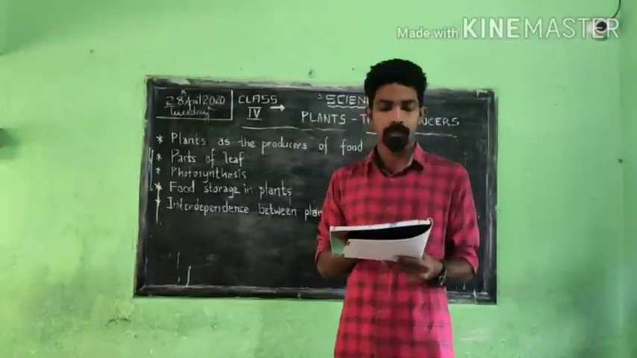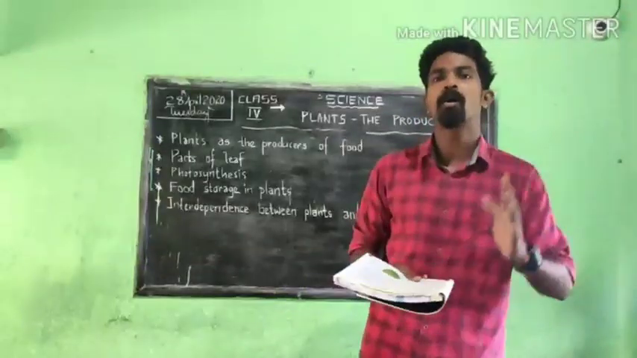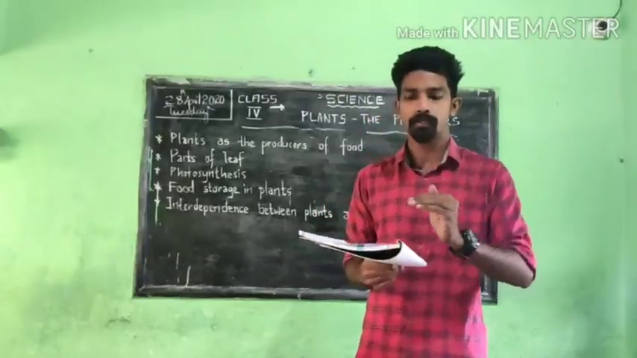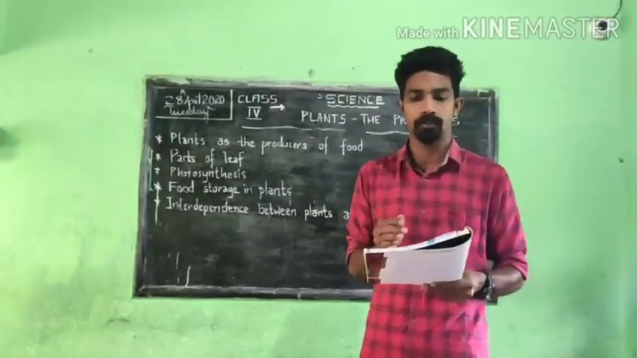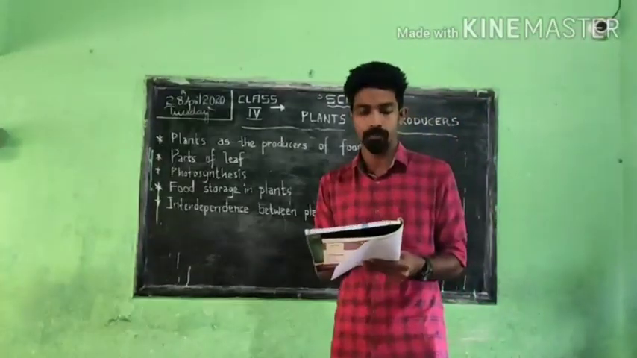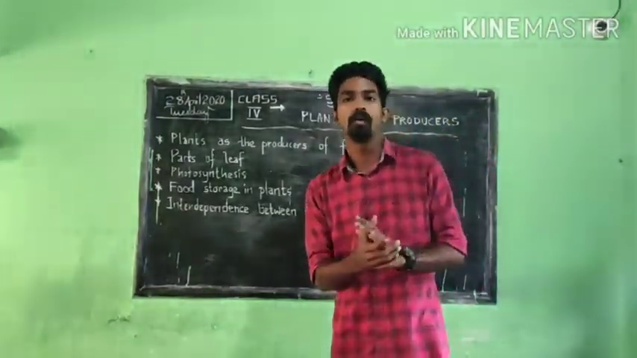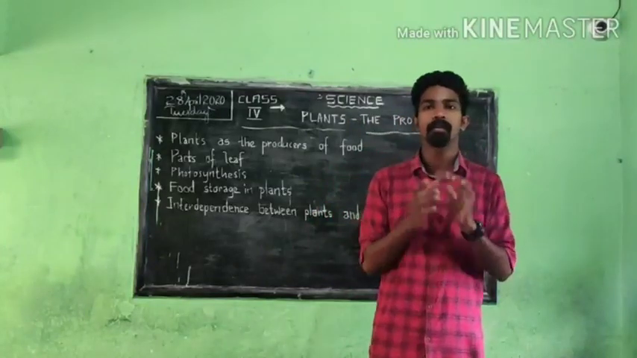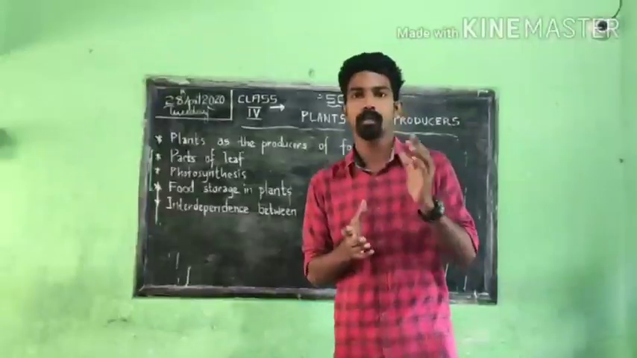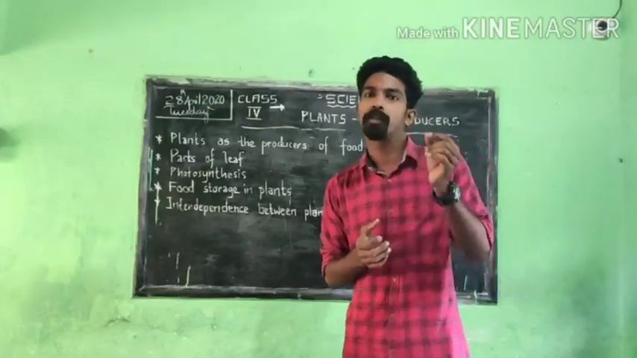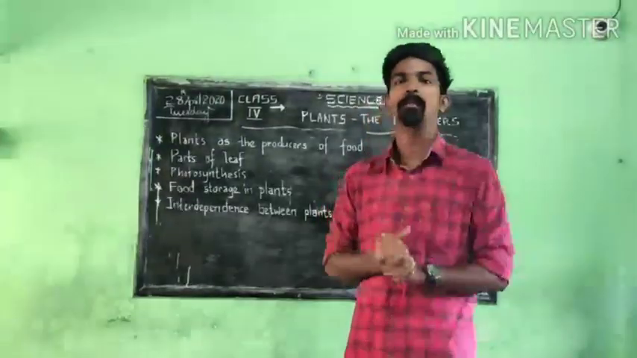So how are plants making food and where are plants getting their food? That is also explained in this chapter. Green plants make their own food. All of you have seen that plants have a green color. Have you ever thought why plants have a green color? That is because of the presence of a green pigment.